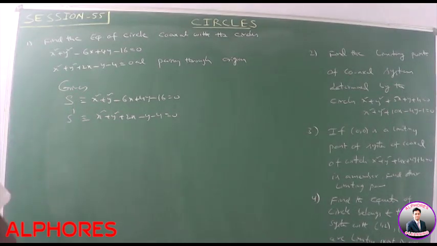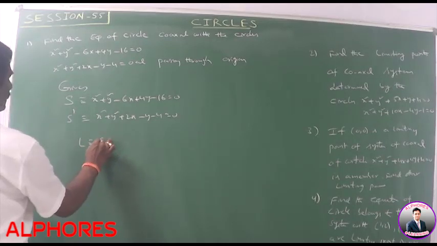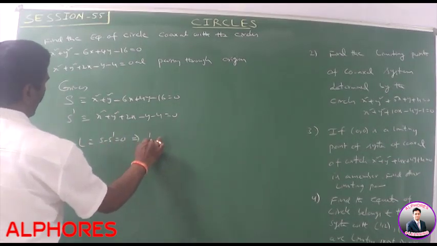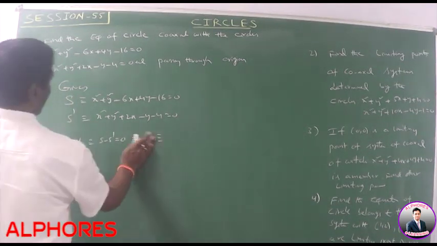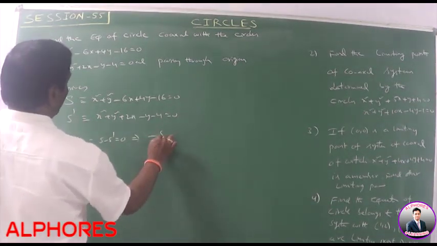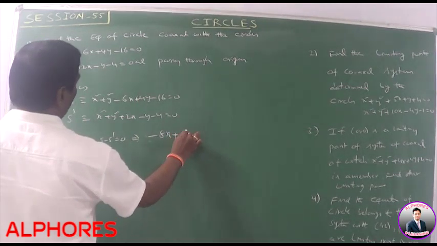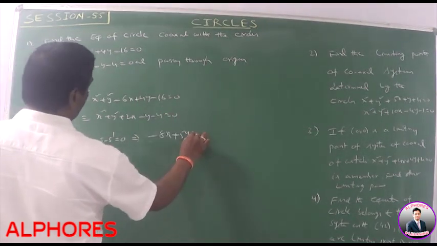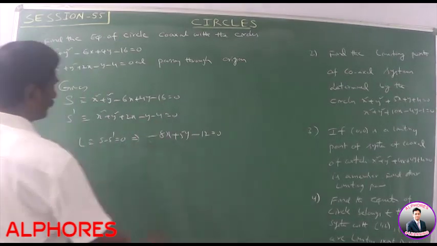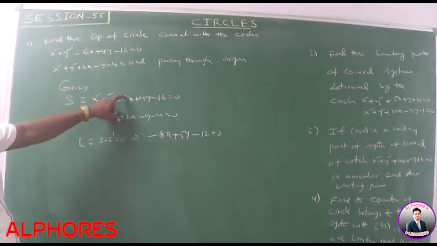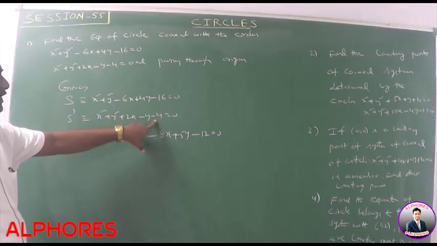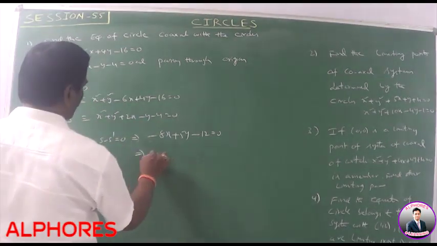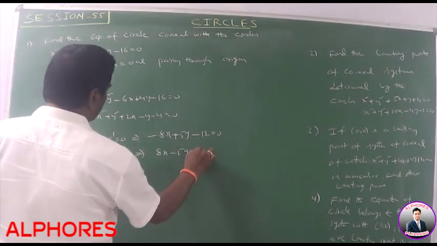In a coaxial system, the radical axis is common. So what is the radical axis? L is nothing but S minus S dash is equal to 0. What is the value of L? By subtracting these values, we get S minus S dash means minus 8x plus 5y minus 16 plus 4 means minus 12 is equal to 0. That implies 8x minus 5y plus 12 is equal to 0.